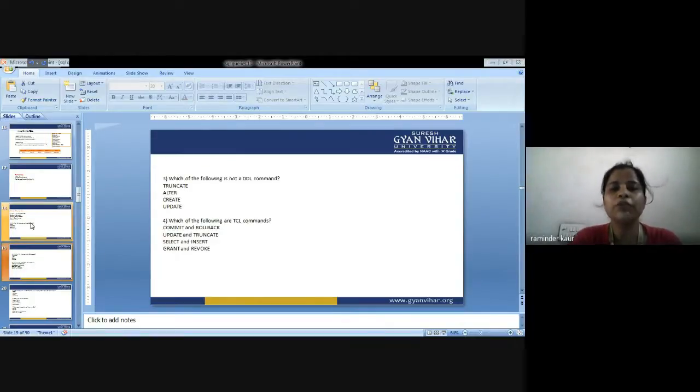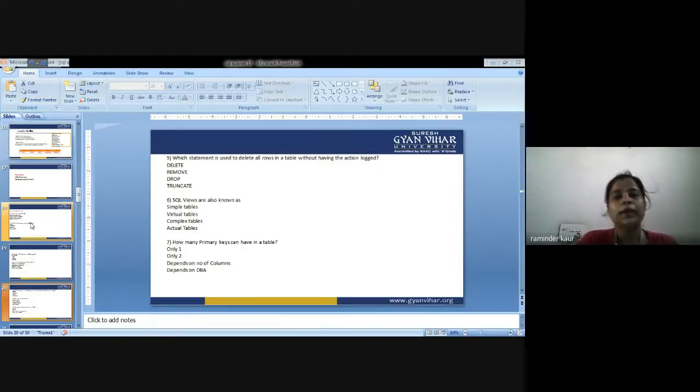Third is, which of the following is not a DDL command? Truncate, alter, create, update. Next is, which of the following are TCL commands? Commit and rollback, update and truncate, select and insert, grant and revoke. Next is, which statement is used to delete all the rows in a table without having the action logged? First is delete, second is remove, third is drop, fourth is truncate. So these are the 5 questions.